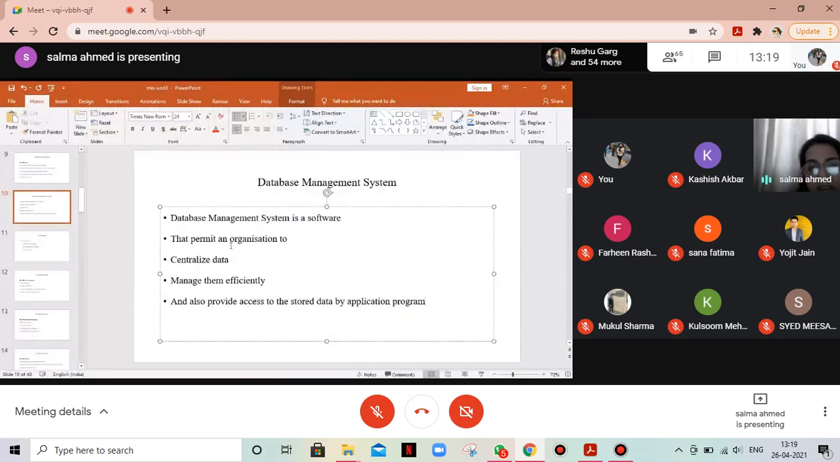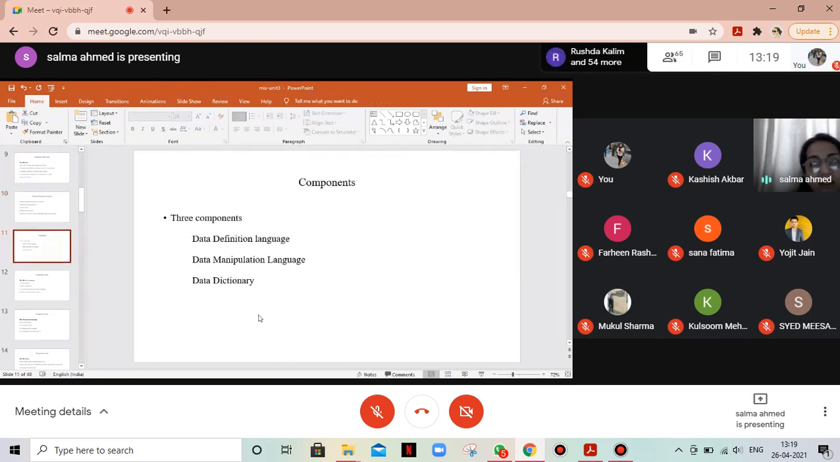So it's a software that permits an organization to centralize data, manage them efficiently, and also provide access to stored data by application programs. Now, this database management system has three components: data definition language, data manipulation language, and data dictionary.